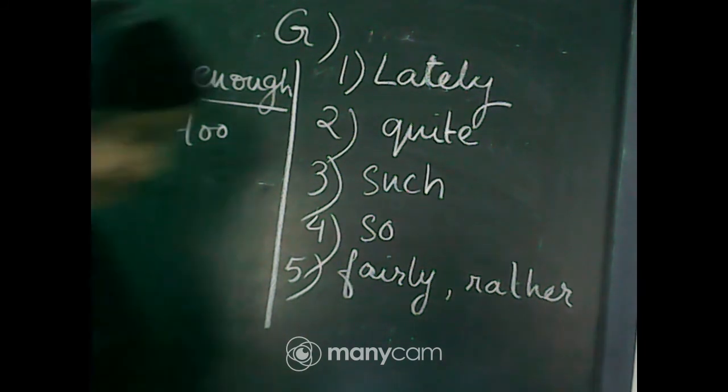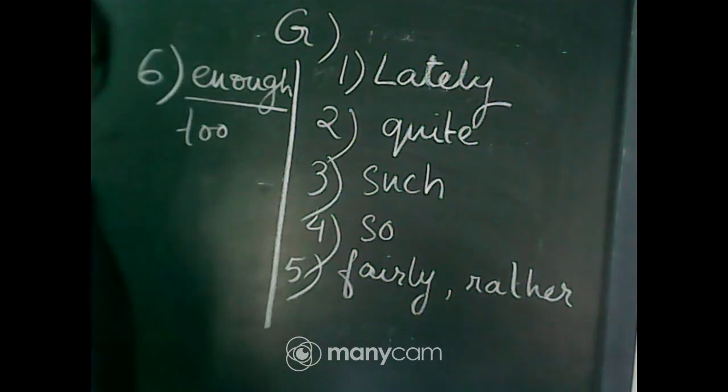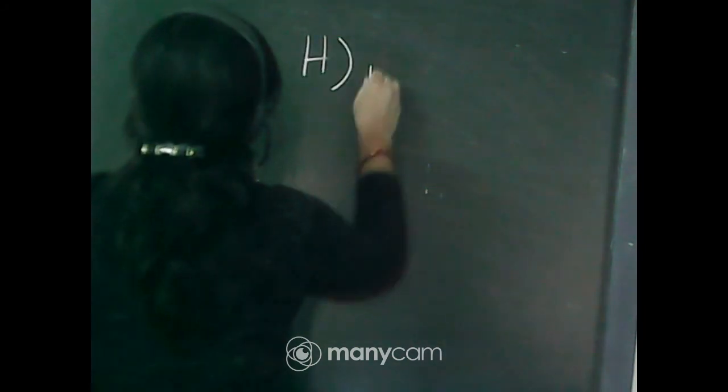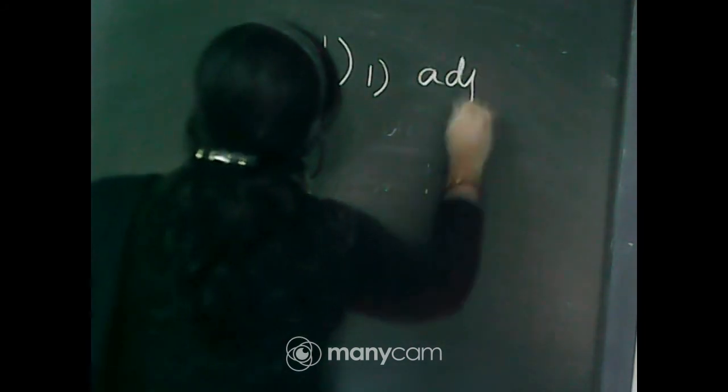Let me just write 2, the rest we will just discuss verbally. I am just going to be discussing exercise number E once again in the online class tomorrow. Rest everything, not E. I think exercise number F, rest, I think everything is quite clear in this chapter. It's quite easy. So exercise number H, number 1 will be adjective.